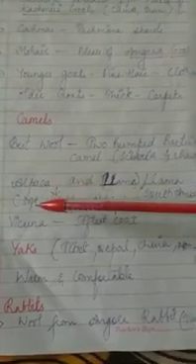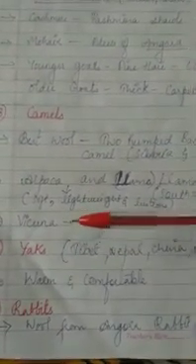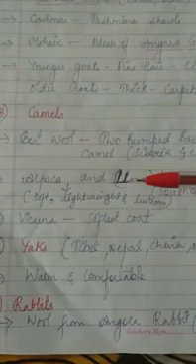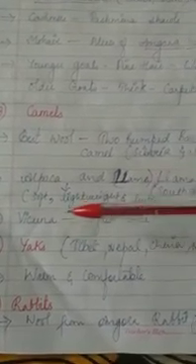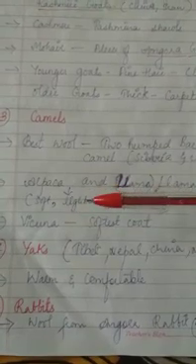So what is the peculiarity of the wool? It is very soft and lightweight and lustrous. Lustrous means shiny. Okay, and it is found in South America. And the world's softest coat is of Vicuna. Okay, it is known for the softest coat in the whole world.